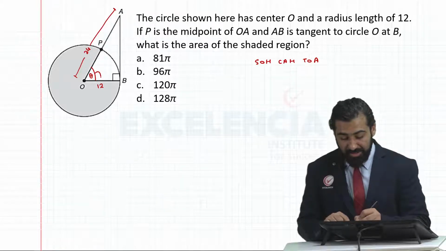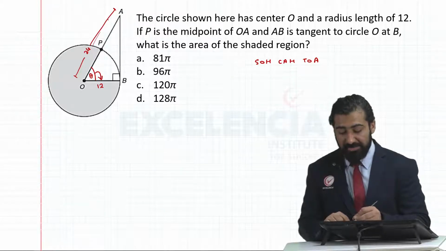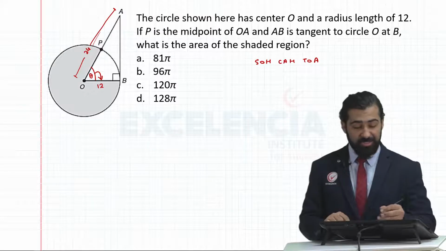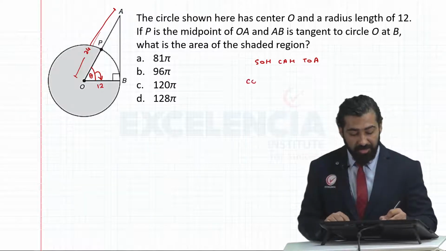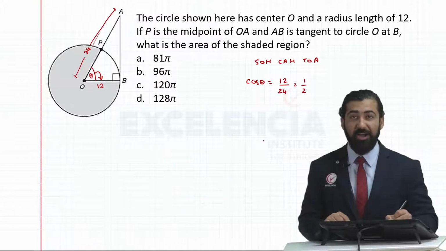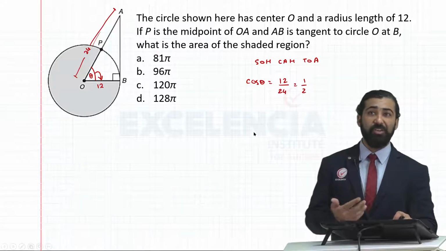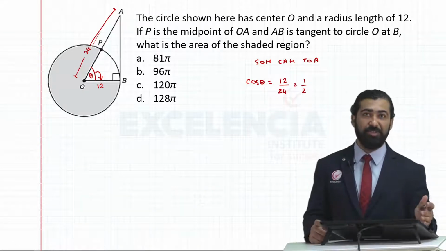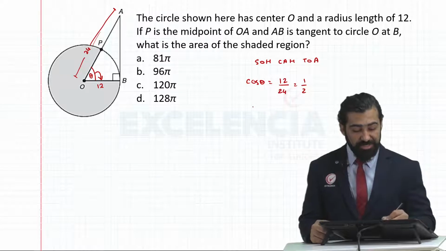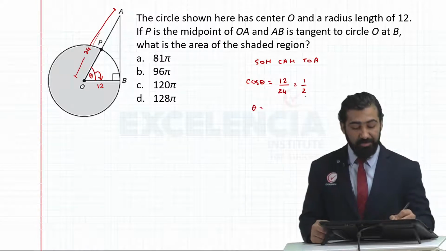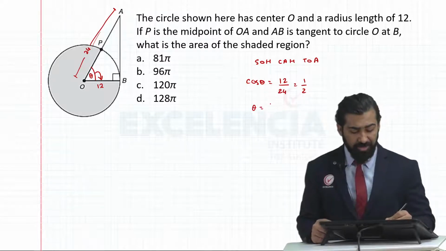This is my adjacent side and that's my hypotenuse. So I'll be using cos. Cos theta is equal to adjacent side divided by hypotenuse, in other words half. We know that cos theta is half, or you can do in your calculator theta is equal to cos inverse of half, or simply 60 degrees.